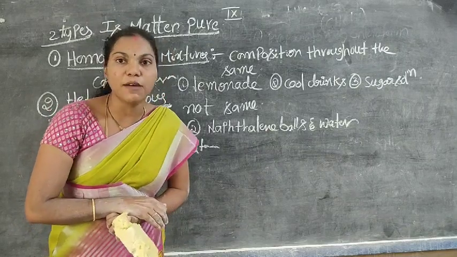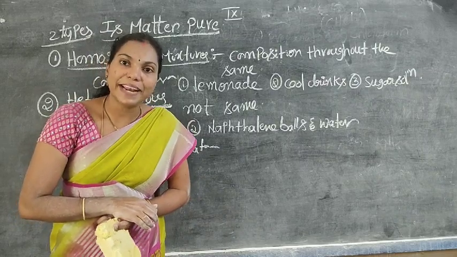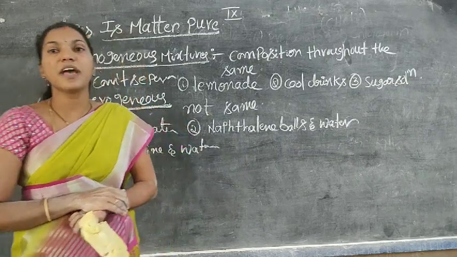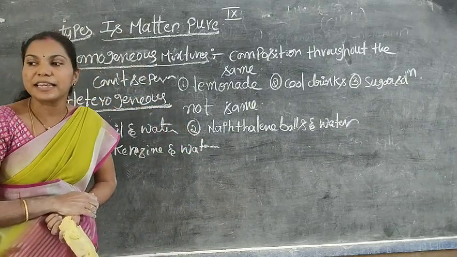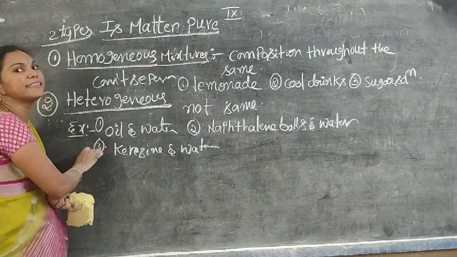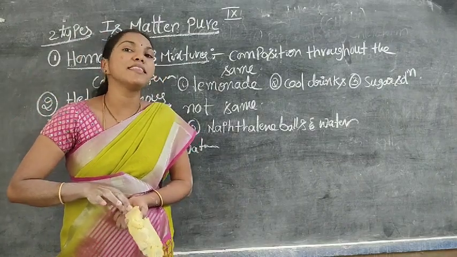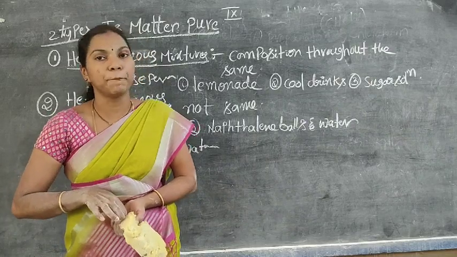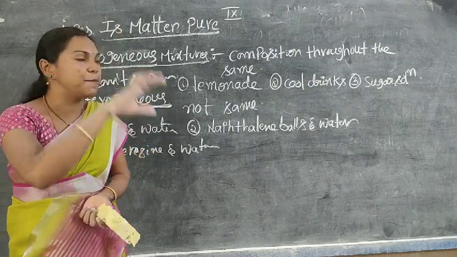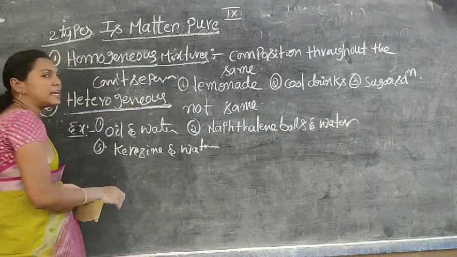After mixing sugar in water, can you separate the sugar? Can you separate the salt from the salt solution? No, we cannot separate it easily. That's why from homogeneous mixtures, the components are not easily separated. But in a heterogeneous mixture, we can easily separate the components. Heterogeneous mixtures are those which do not have the same composition throughout. Hetero means different, homo means same. Examples are oil and water, naphthalene balls and water, kerosene and water.